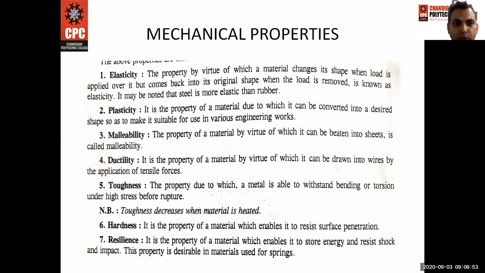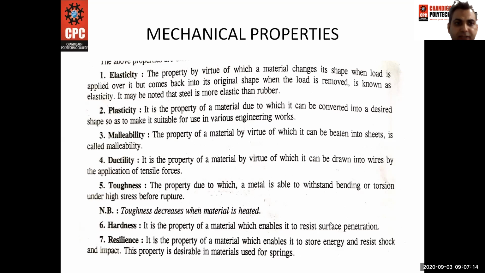So we all know in the strength of material or applied mechanics, we studied elasticity, plasticity, all the properties of thick. What is elasticity? When we remove the load, the material can regain its original shape and size. Then we can say the material is in elastic limit or elasticity.